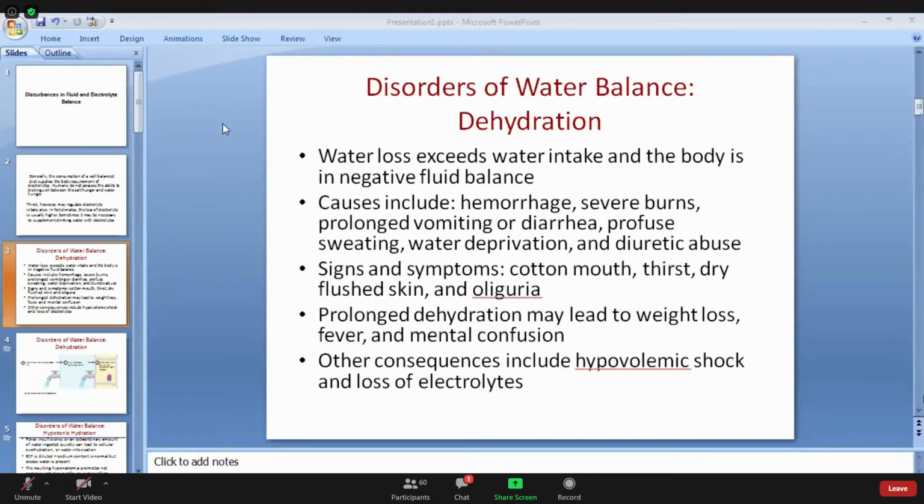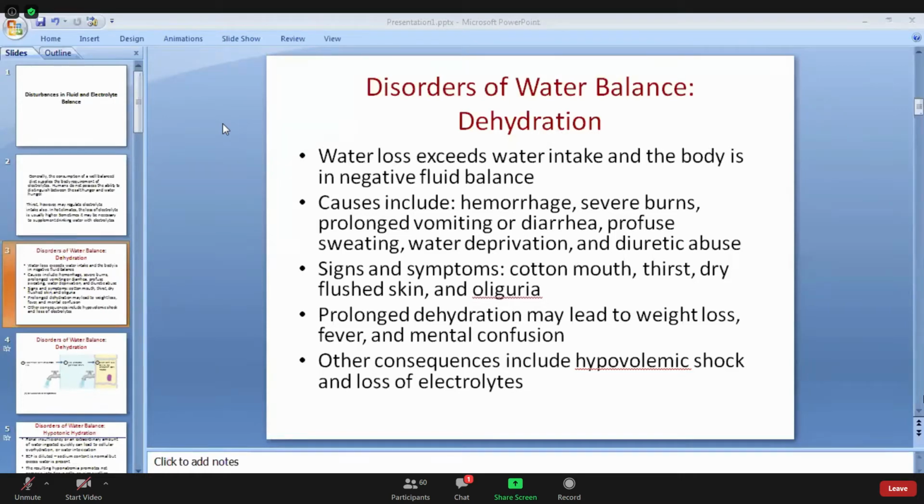Signs and symptoms of dehydration: cotton mouth. Cotton mouth means extreme dryness of the mouth, because there is less salivary secretion. Then thirst, dry flushed skin, and oliguria. Oliguria means passing a very small volume of urine. Prolonged dehydration may lead to weight loss, fever, and mental confusion. Other consequences include hypovolemic shock and loss of electrolytes.